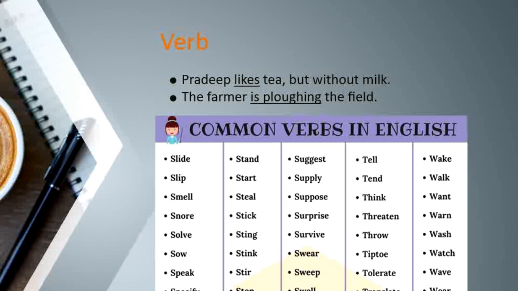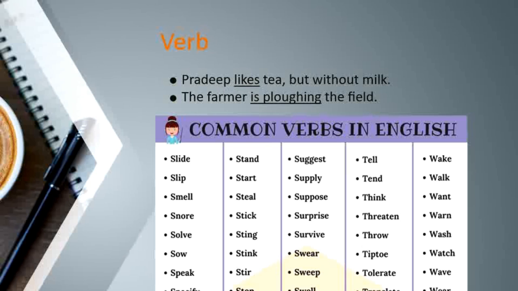Such words denoting action or actions are called verbs. However, the verbs to have and to be do not show any action, but they show possession and existence respectively, as illustrated in the following examples.